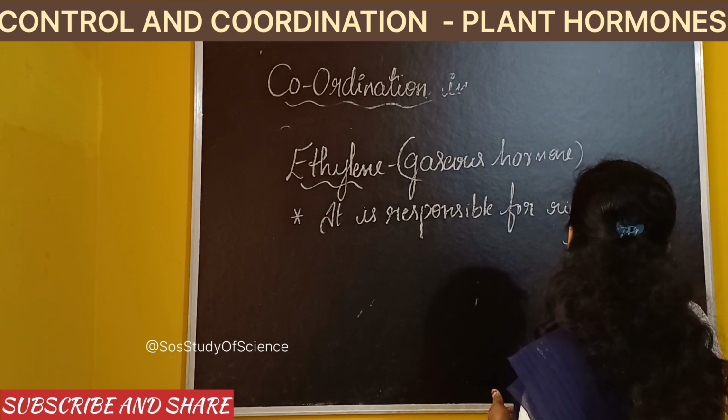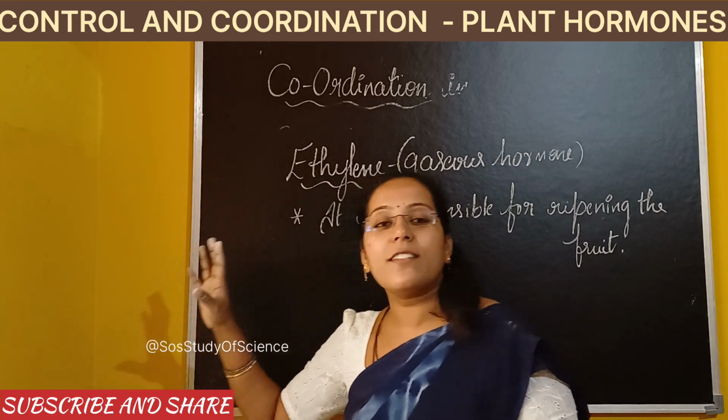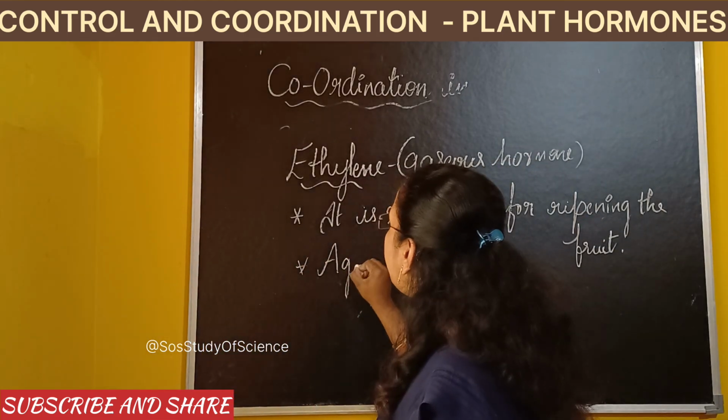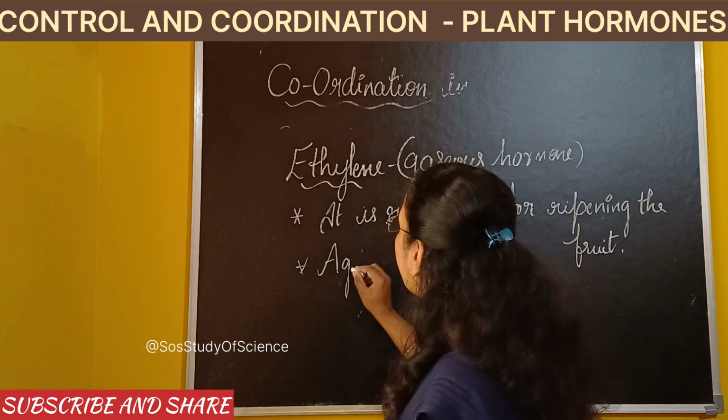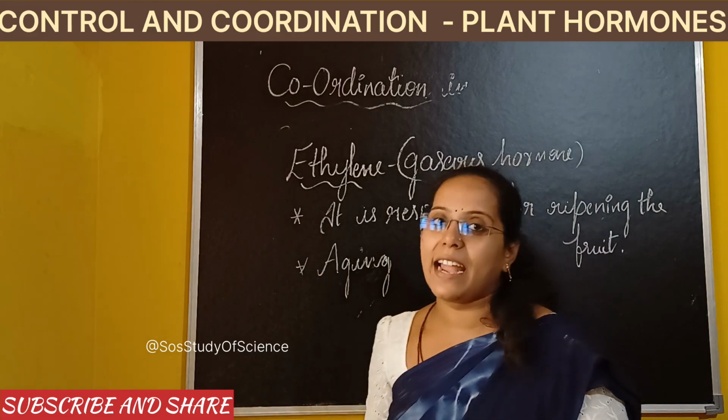Ethylene is responsible for ripening the fruit. Is that clear? So this is all about ethylene, and you can also add one more point, that aging process. Aging is one of the important factors of ethylene.